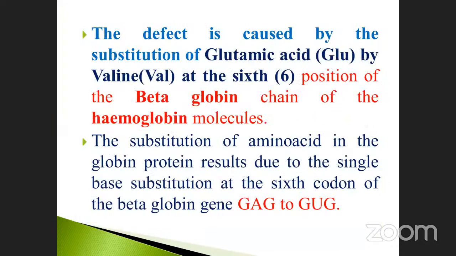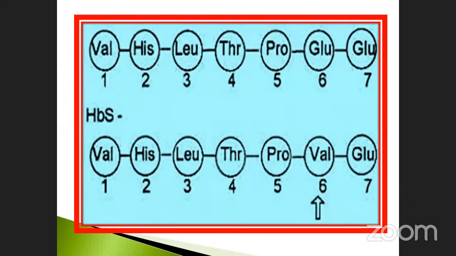See here, this one. Just listen here. This is that position. See here: 1, 2, 3, 4, 5, and 6. At the 6th position, glutamic acid is present, isn't it? Here, what happened now? There is a change. Glutamic acid is replaced by valine. Which position? 6th position. That's why they have put the arrow, isn't it? Hemoglobin is also very important. Beta globin. Don't forget, my dear students.